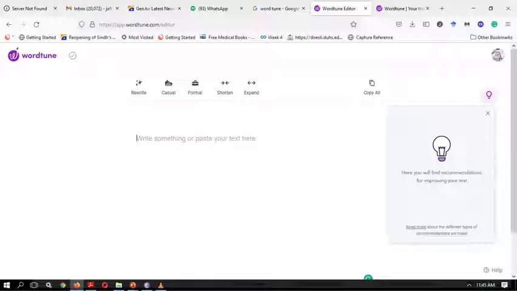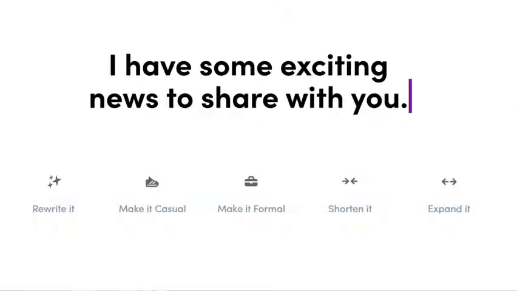I will just zoom into it. So this is the interface that you will see. There are actually 5 icons here that you can see. Now I will just show you these icons.